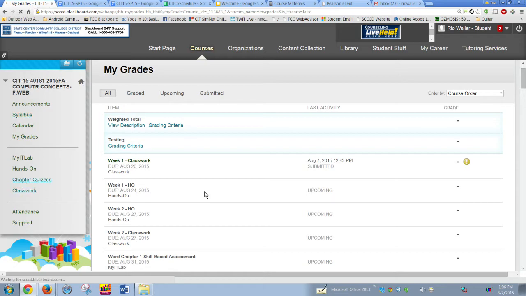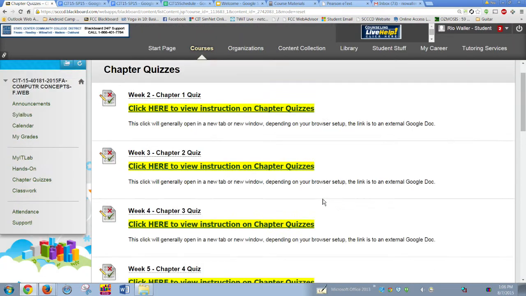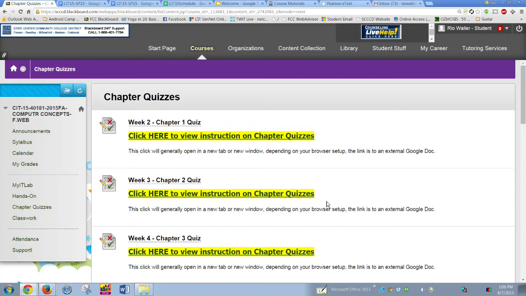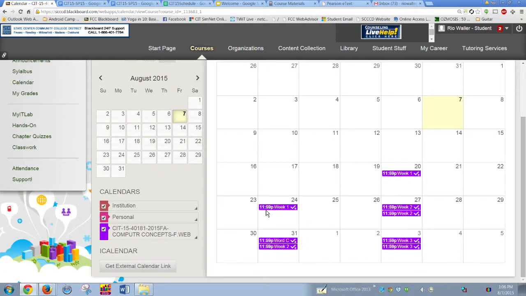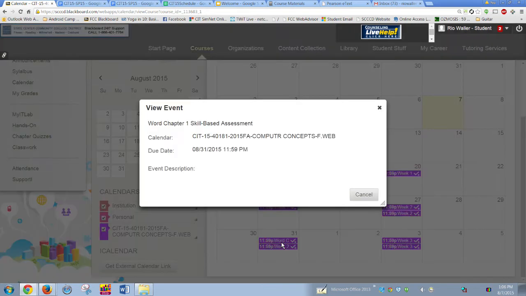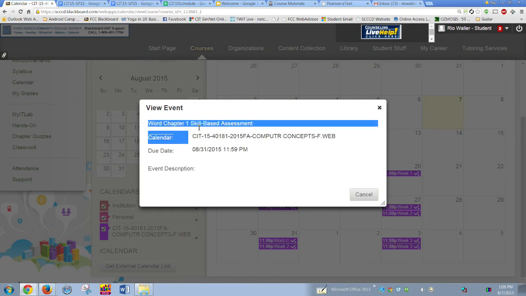Okay, so now let's actually turn to here and take a look at the chapter quizzes. So I'm going to come over here, and here are the chapter quizzes listed. But let's go back to this concept of the calendar, right? So in the calendar, when you have your first one due, the one thing I don't like about this calendar, which by the way I didn't say about My IT Lab, is that when you get to the My IT Lab stuff, it doesn't take you to the item. So let me see if I can show you that. So right here, chapter 1, it just shows you that you need to complete this, and you will know when it says Word, that means My IT Lab, okay?